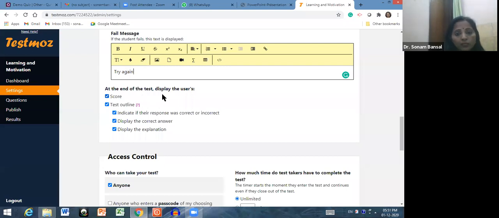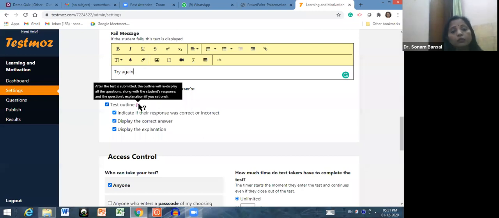At the end of the test, display the users. If you want that when the students submit the test, the user will get the score, then you have to click here. Test online, then you have to click here. See, there is a question mark. After the test is submitted, the online test will display all the questions along with the student's response.